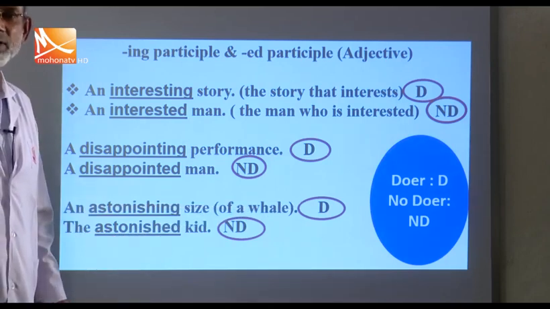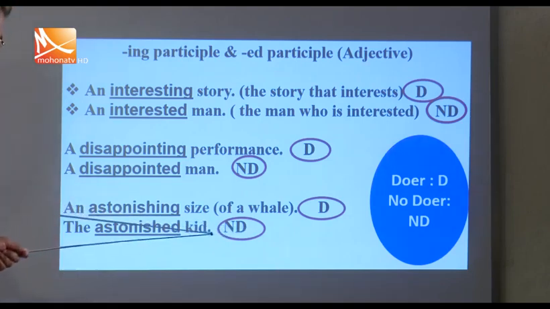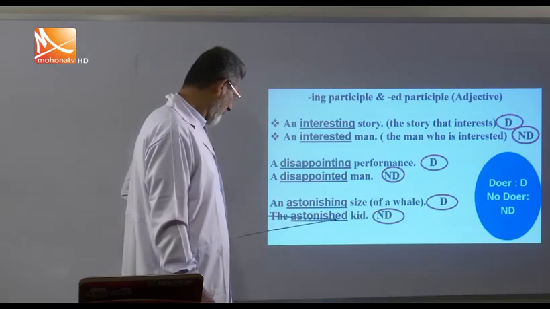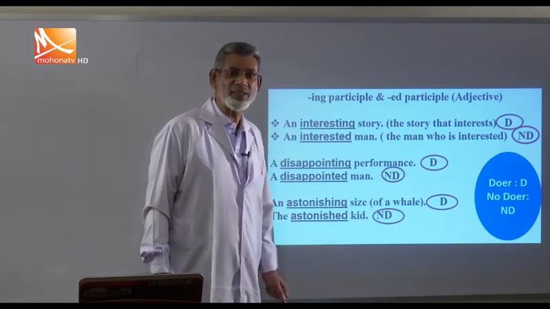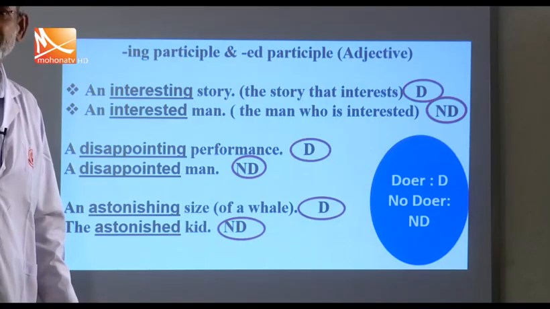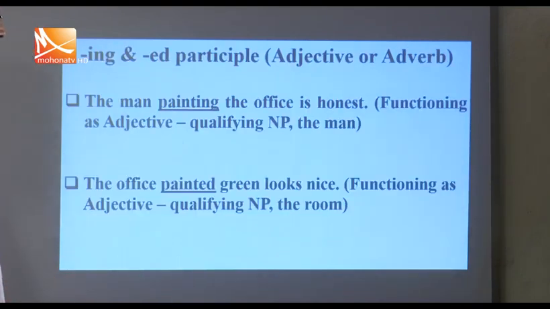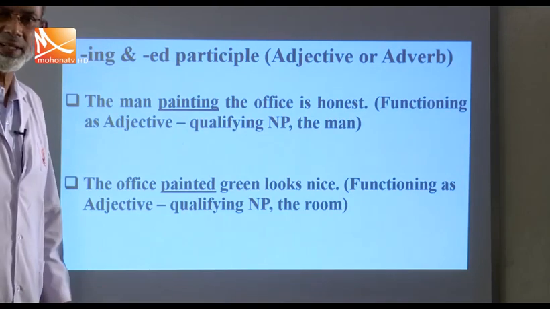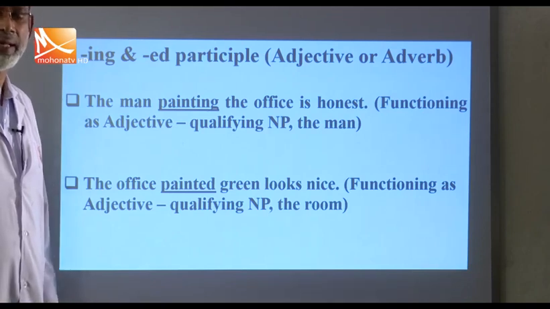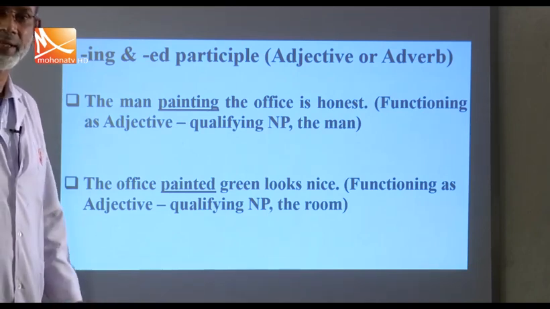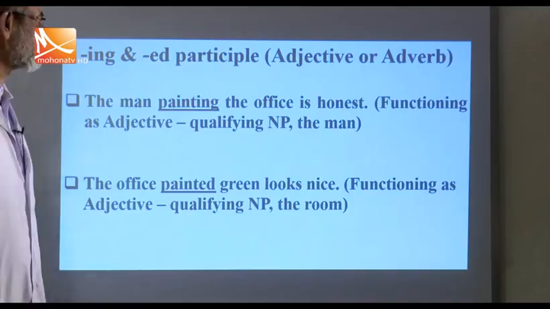The size astonishes, and this is why it is an ing participle. But the astonished kid: the kid was astonished. Something astonished the kid. So here there is no doer. I think you have a good idea of doer and non-doer. This is very important in learning active and passive voice.